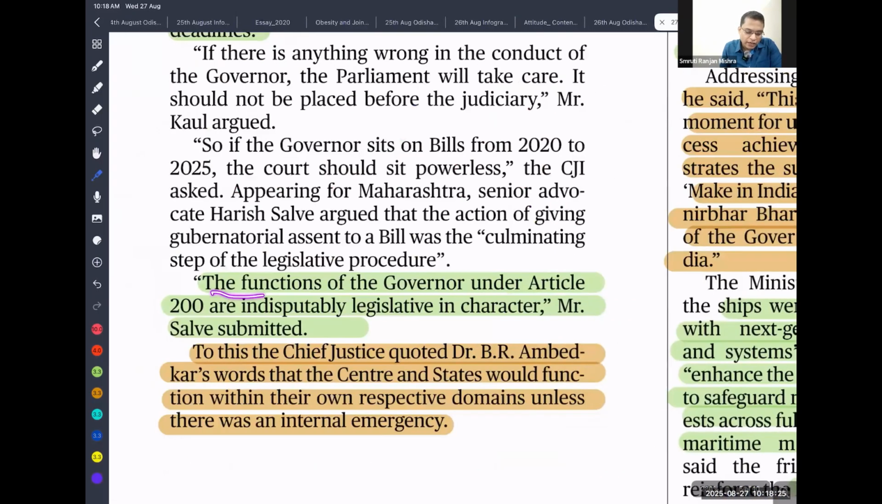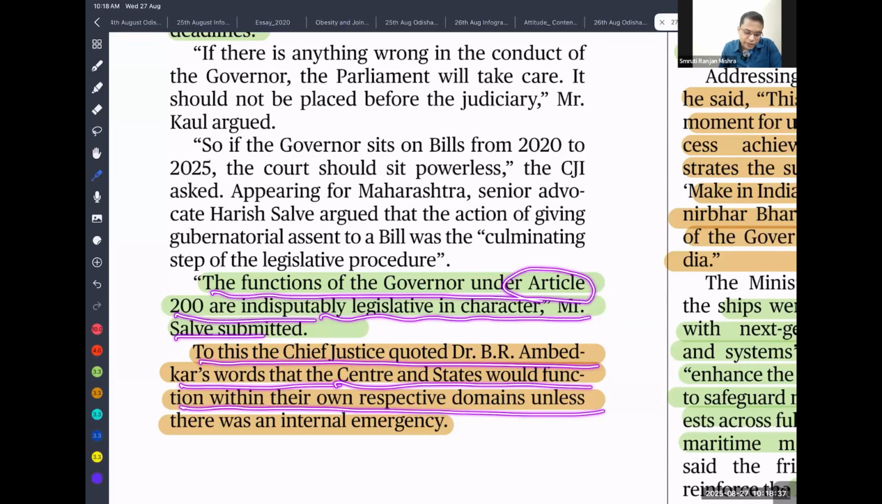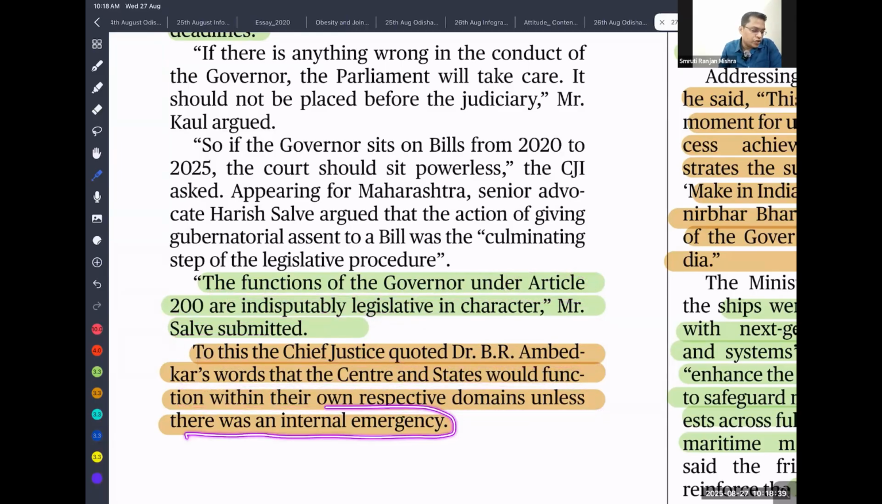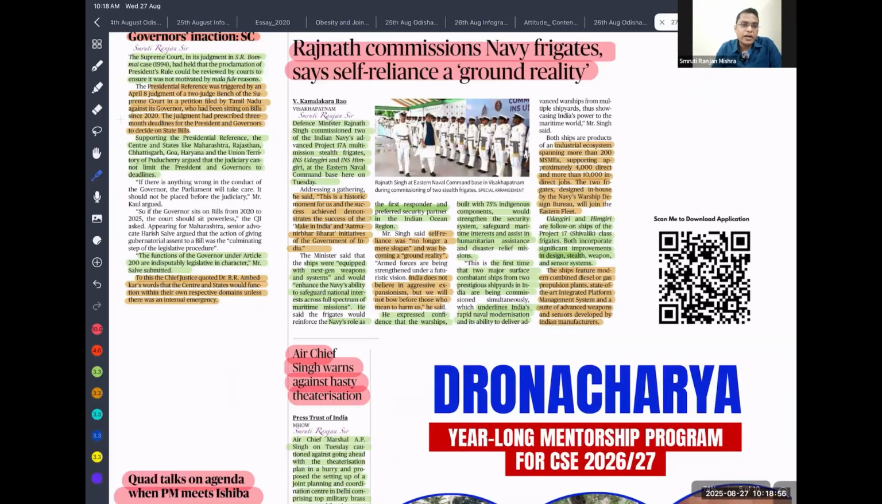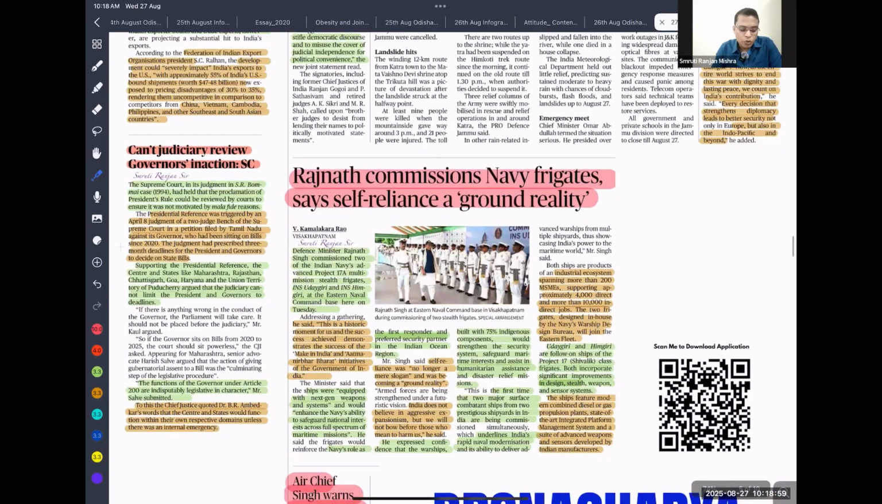The functions of the governor under Article 200 are indisputably legislative in character. To this, the Chief Justice quoted B.R. Ambedkar's words that the center and state should function within their own respective domains unless there is an internal emergency. That means the center should not interfere in the administrative and legislative affairs of the state unless there is an internal emergency. Just because an opposition party is ruling at the state, the union government should not create a paralysis at the state level. So the politicians, those who claim to be statesmen, need to get out of their political hangover and behave in a responsible manner. That is what we need.